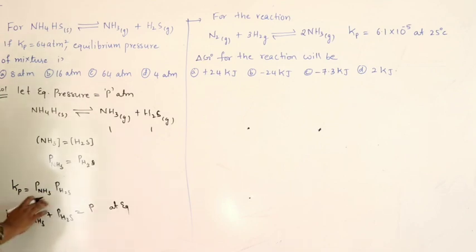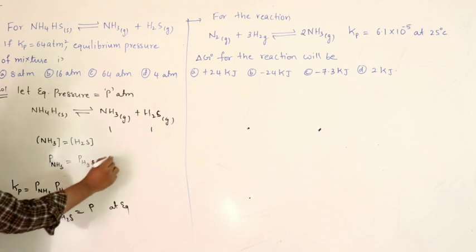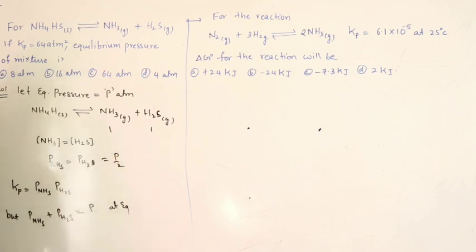So what can I write? If both are equal and the sum is P, each must be P by 2. P by 2 plus P by 2 equals P, right?